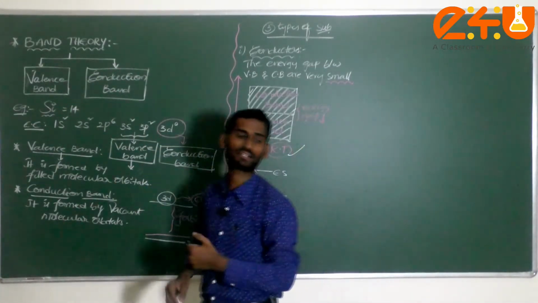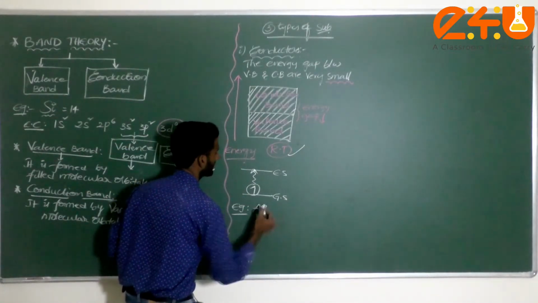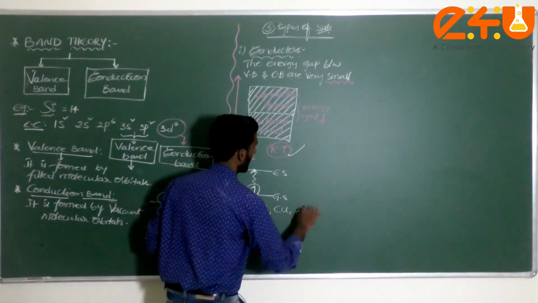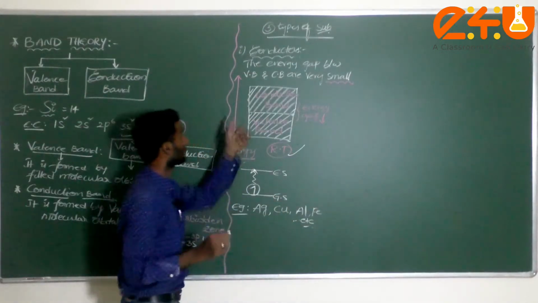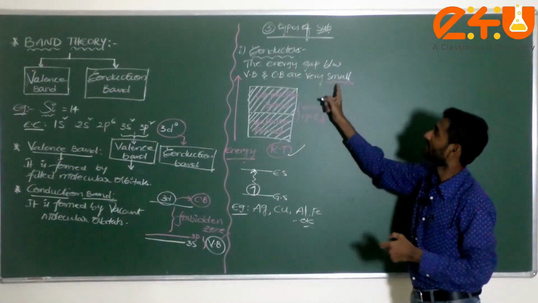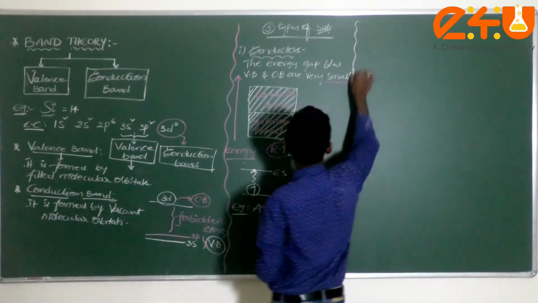Generally, among metals, the best example is silver, which is the best conductor. Next copper, aluminium, iron, and so on. This is the explanation for conductors. In simple words, there is a very small energy gap between the valence and conduction bands.